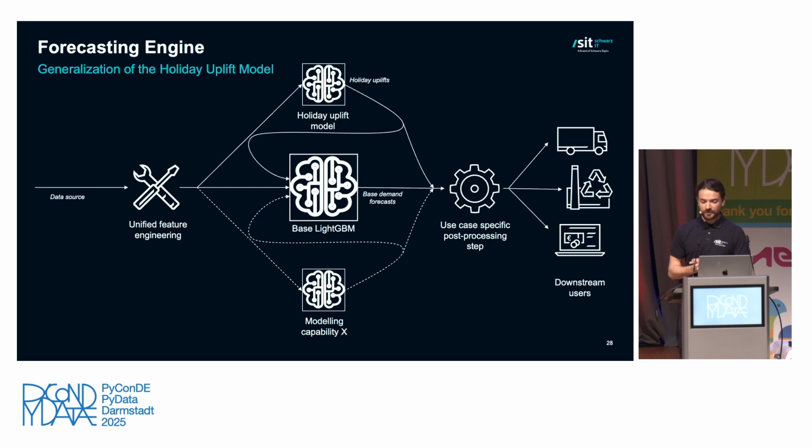Now, to the last part. Once we have all these capabilities, and you already saw it with the example of the holiday, we need to combine them, to piece them together to create the highest value forecast. And these forecasts will then flow into multiple use cases that may have certain expectations around the forecast. That is why we also have a post-processing step that is specific to each use case. Maybe to give you a concrete example, in the supply chain, it may be that the suppliers require some upward trends on the forecast to reduce the risk of having underestimation.